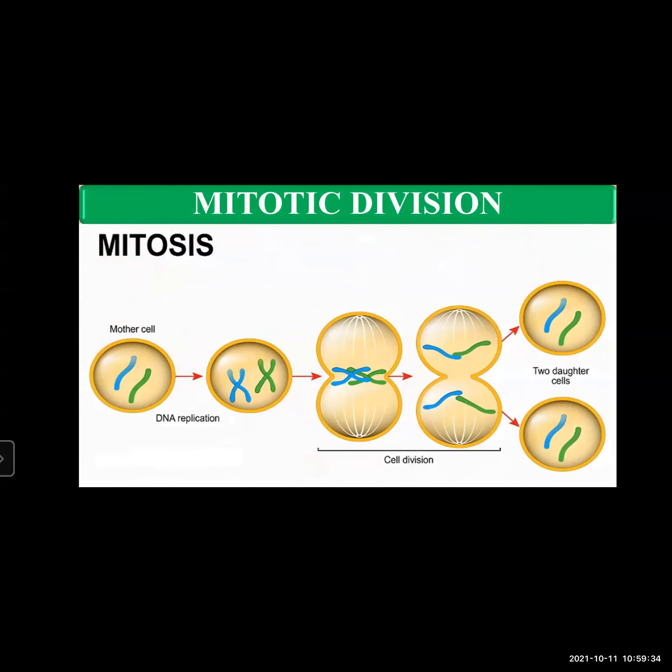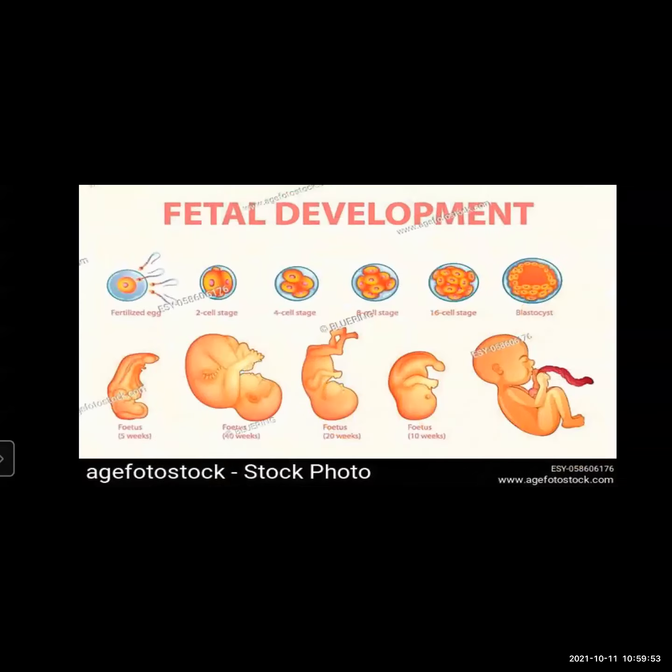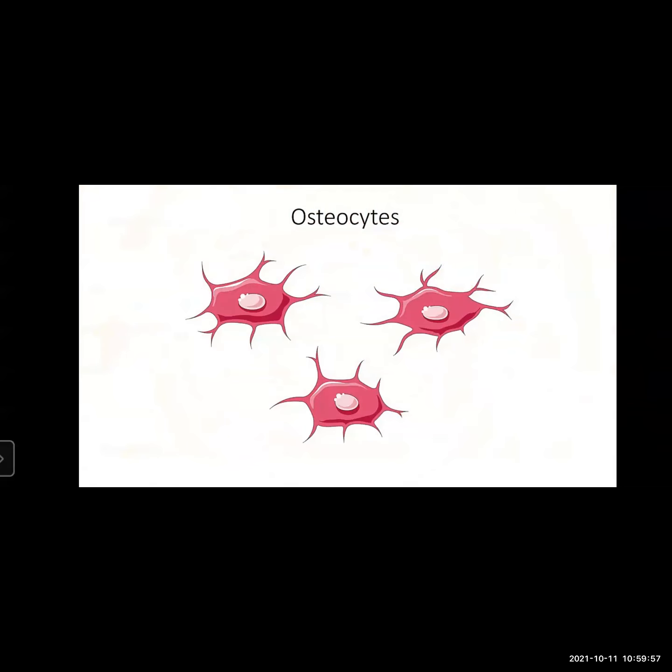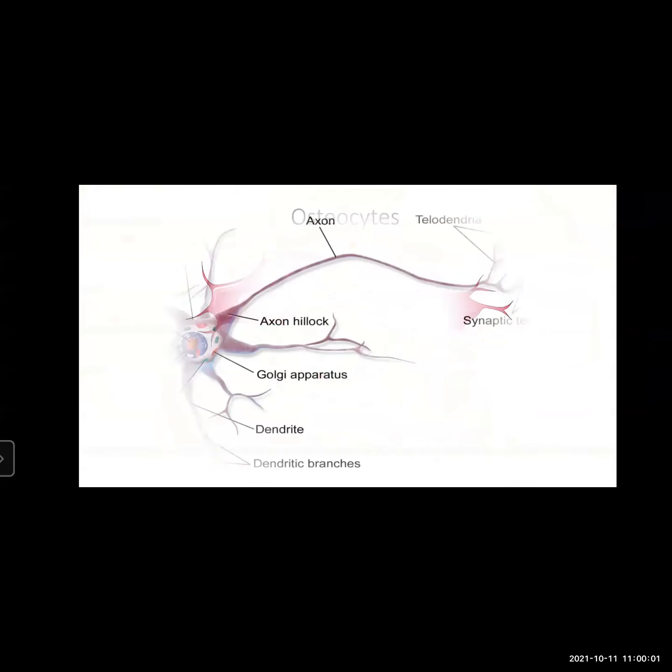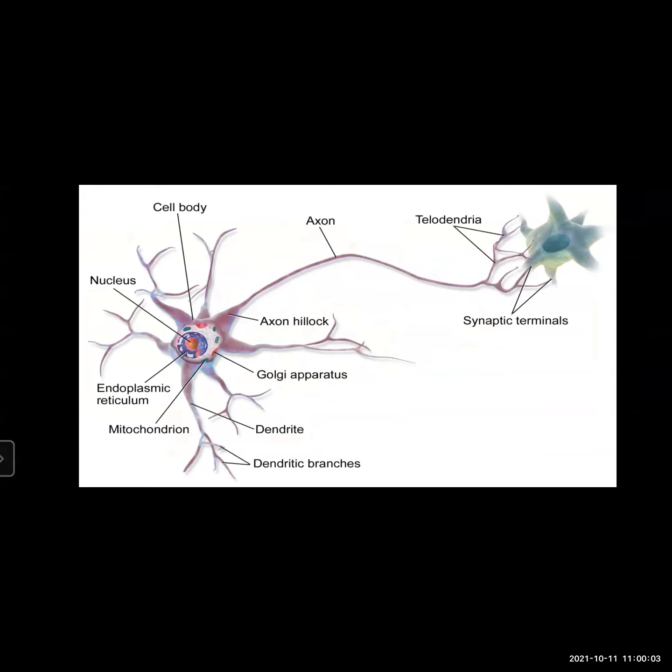Cell differentiation starts from the 14th day of conception. Cells of different organs like the osteocytes, that is the bone cells, hepatocytes, that is the liver cells, and neurons are formed due to the differentiation.